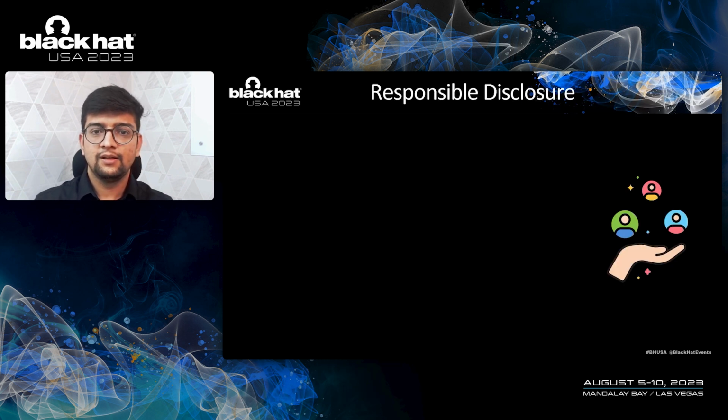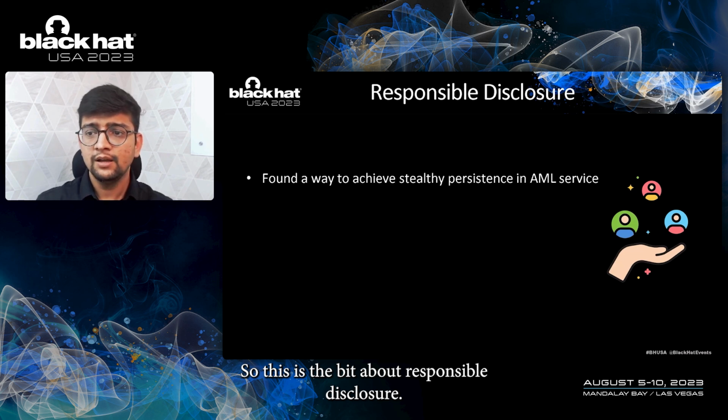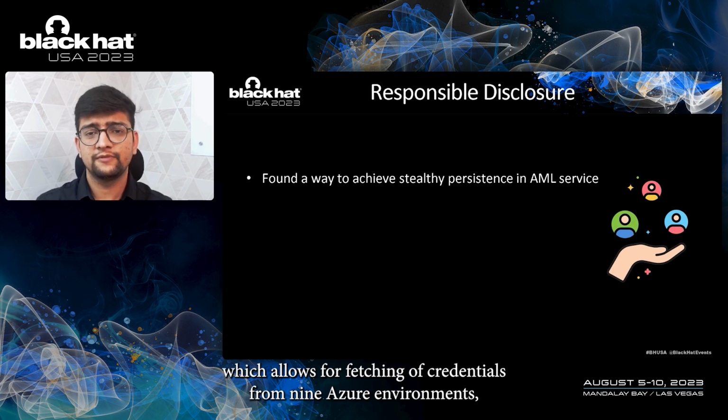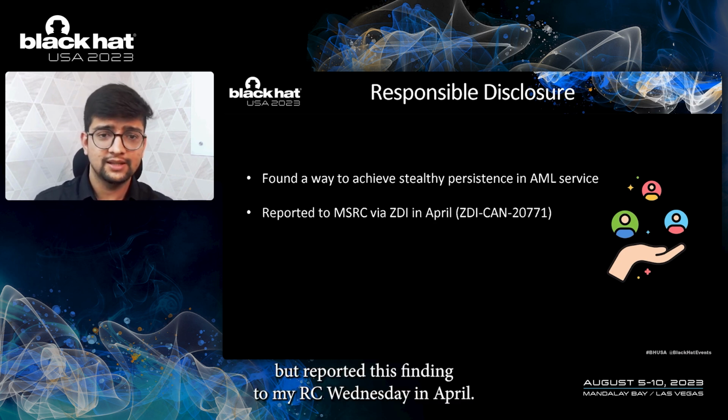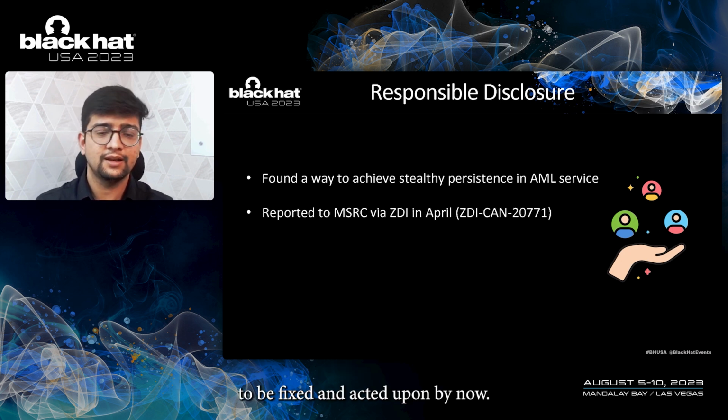Okay, so this is the bit about responsible disclosure. We found a way to achieve stealthy persistence in the AML service, which allows for fetching of credentials from non-Azure environments. We reported this finding to MSRC via ZDI in April. But as a part of the disclosure process, we expect vulnerabilities to be fixed and acted upon in time.